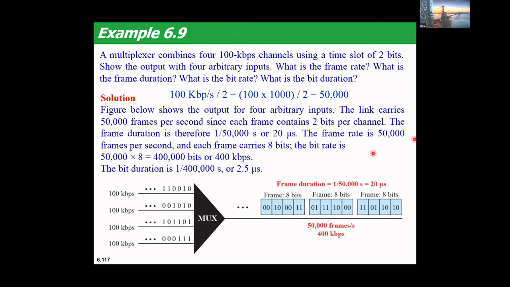So what is the bit rate? 50,000 frames into 8 bits. That will be nothing but 400,000 bits, that is 4 lakh bits, or I can say 400 kbps. So for the bit duration of each bit, 400,000 bits are leaving per second. You got the idea? So 1 bit is leaving at 1 divided by 400,000, that is 4 lakhs. That is 2.5 microseconds.